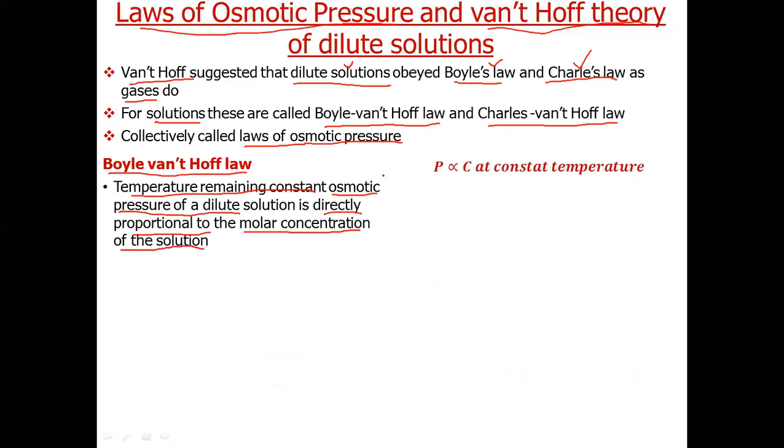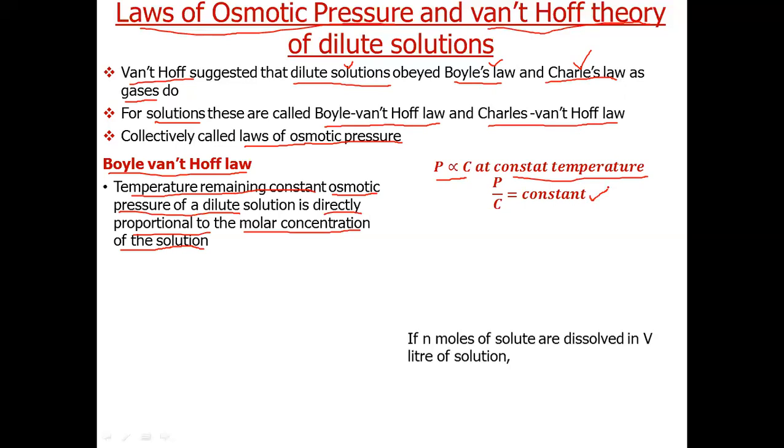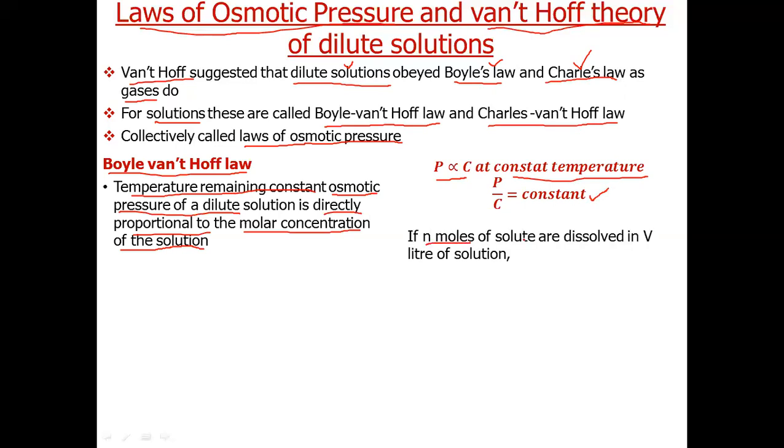Mathematically, we can write it as P is proportional to C at constant temperature, or P divided by C is constant. For n moles of solute dissolved in V liters of solution, concentration is given by number of moles per unit volume, C is equal to n by V. So C is inversely proportional to the volume: the greater the volume, the lesser the concentration.